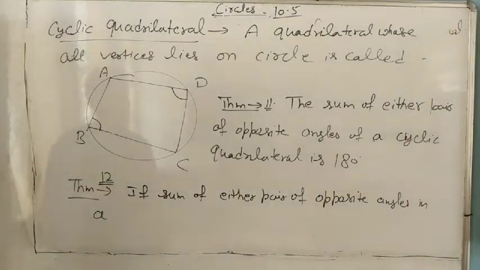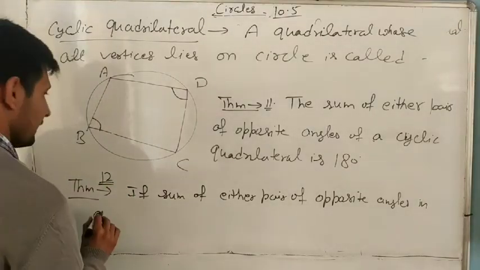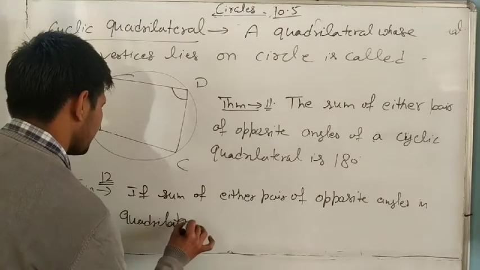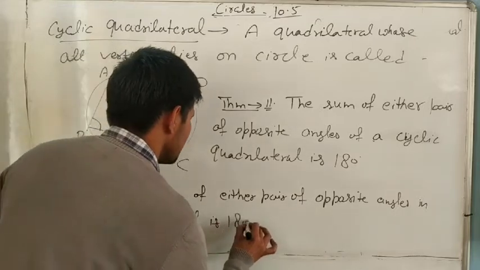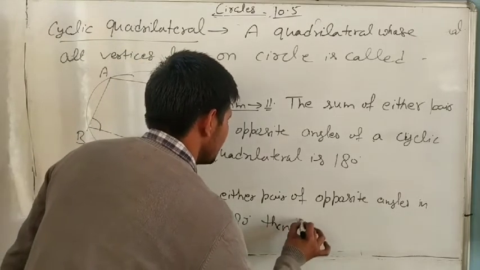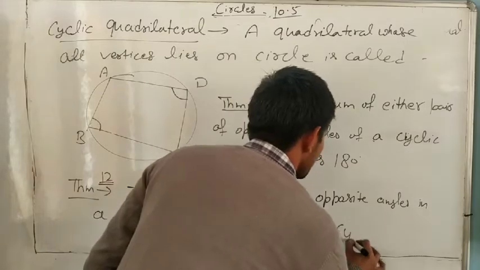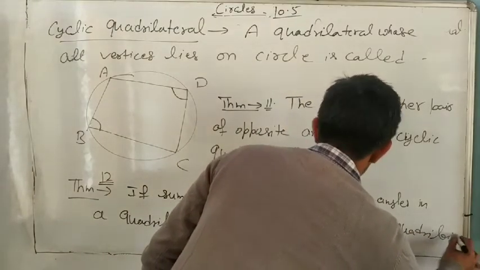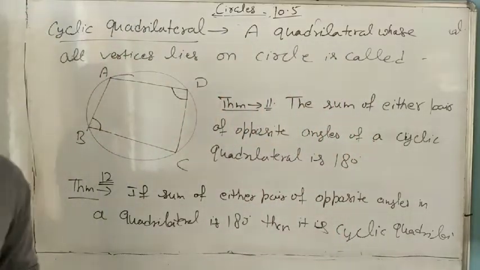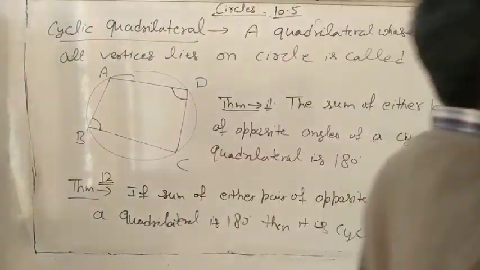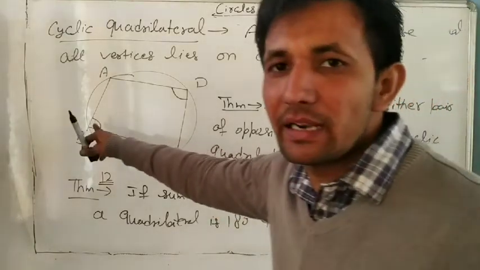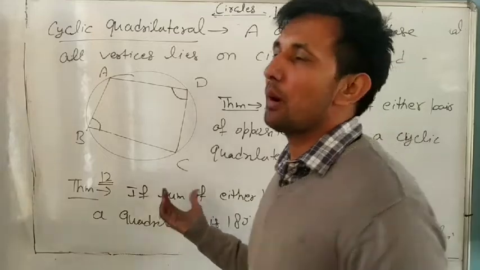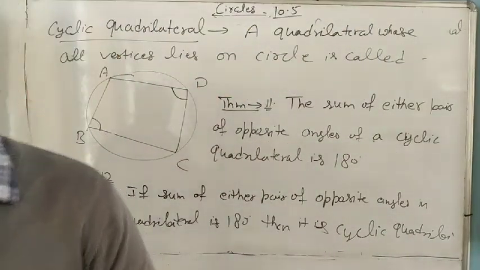If the sum of either pair of opposite angles in a quadrilateral is 180, then it is a cyclic quadrilateral. Which type? It is a cyclic quadrilateral. So remember this one. If a quadrilateral is cyclic, the sum of opposite angles is 180. If the sum of opposite angles is 180, it is cyclic.